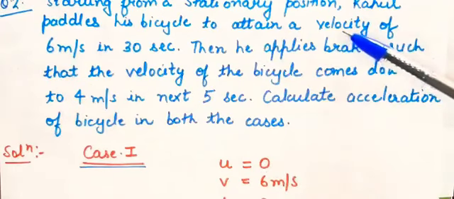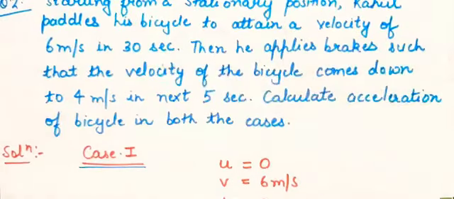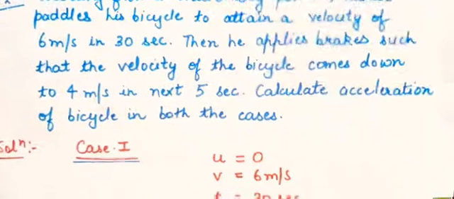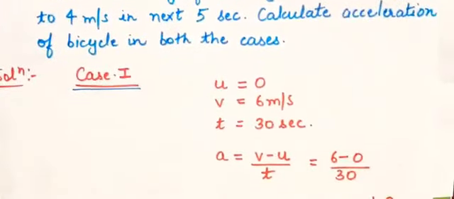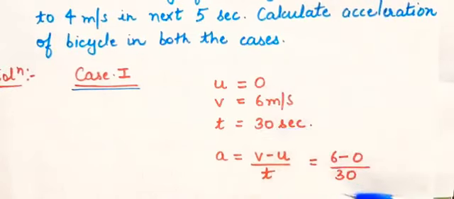Now the final velocity is given as 6 meter per second. And what is the time taken? 30 seconds. So now u is given, v is given, t is given. Now you can calculate acceleration. It is v minus u upon t. That will be 6 minus 0 upon 30. So the answer is 0.2 meter per second square.